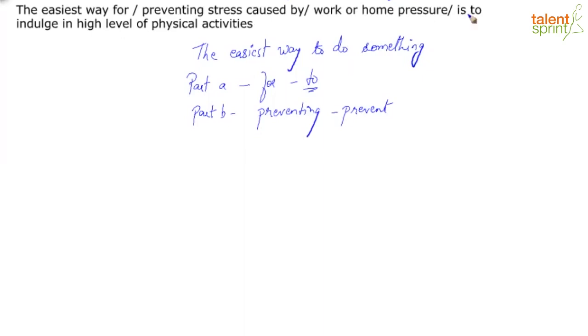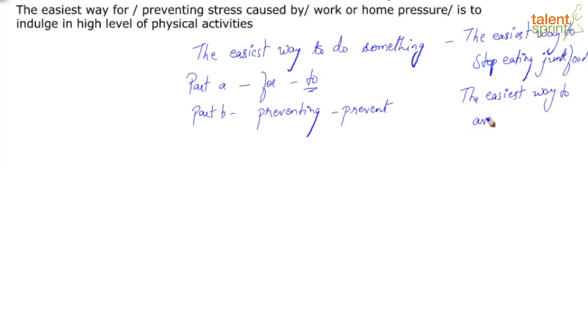So I'm just looking at collocations with this construction, right? The easiest way to stop eating junk food. The easiest way to avoid snacking.